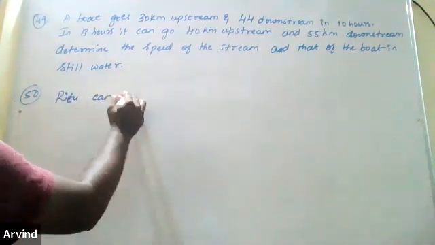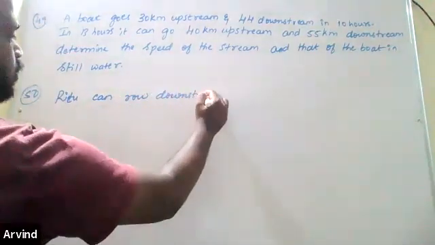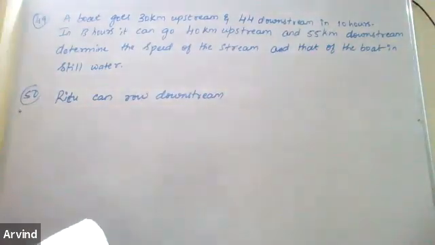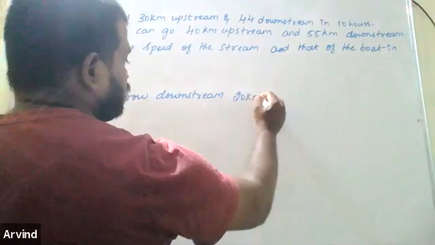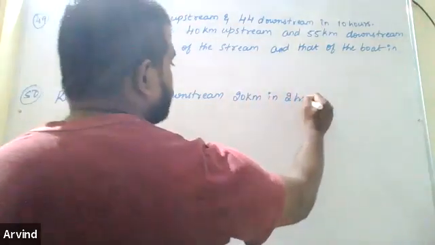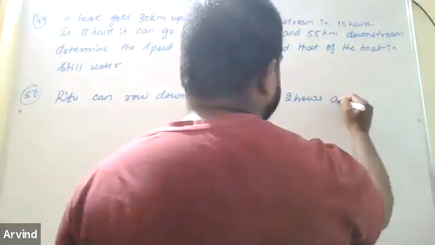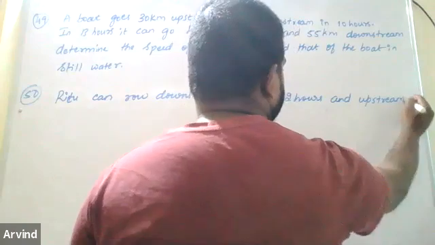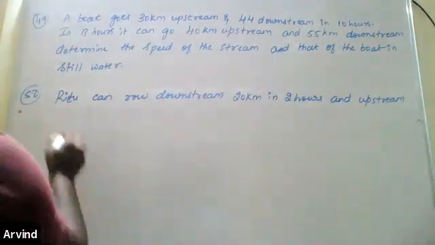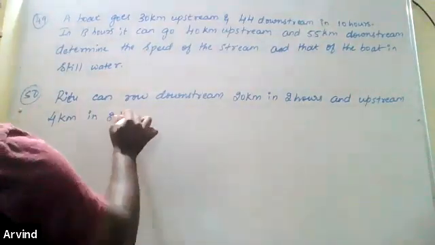Ritu can row downstream 20 kilometer in 2 hours and upstream 4 kilometer in 2 hours.